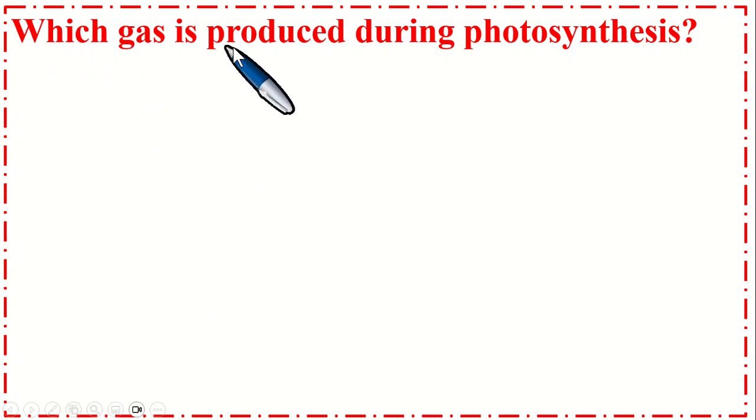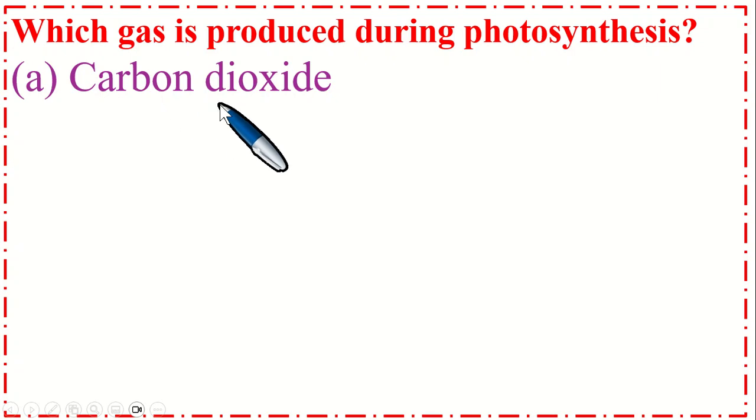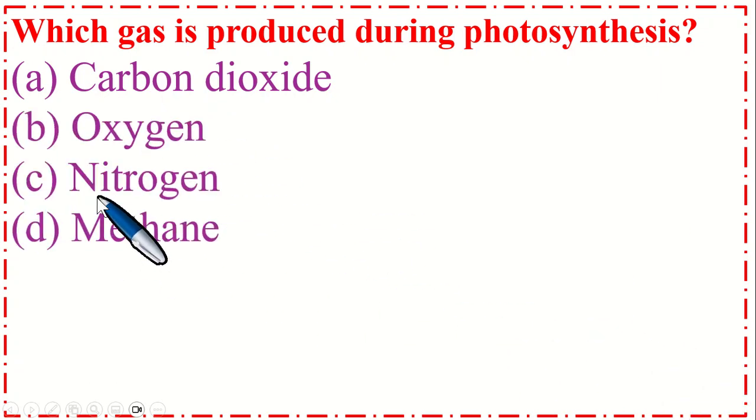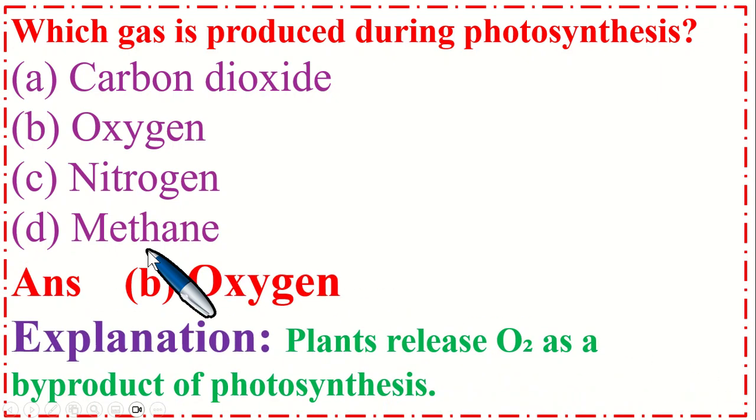Which gas is produced during photosynthesis? Option A, carbon dioxide, B, oxygen, C, nitrogen, and option D, methane. So the correct option is B, oxygen. Explanation is plants release oxygen. O2 is a byproduct of photosynthesis.